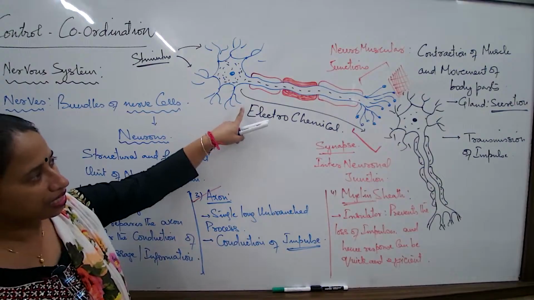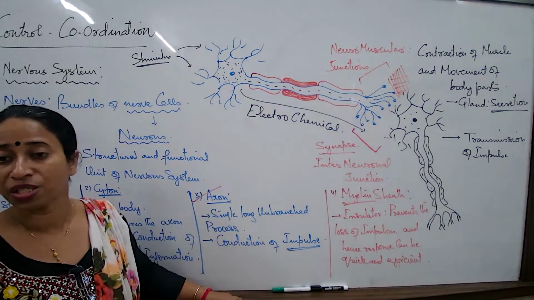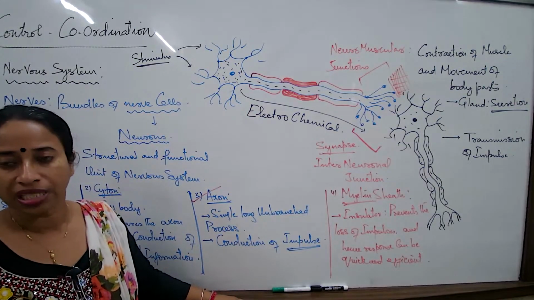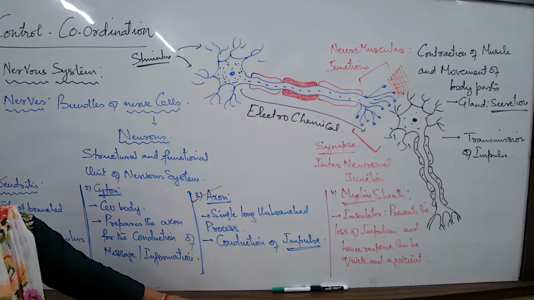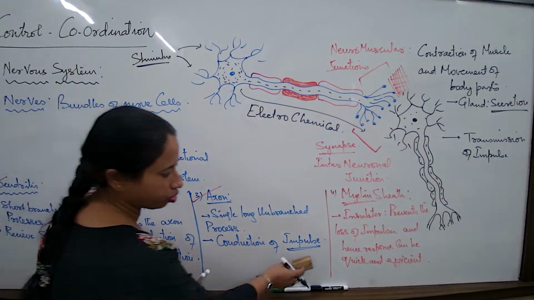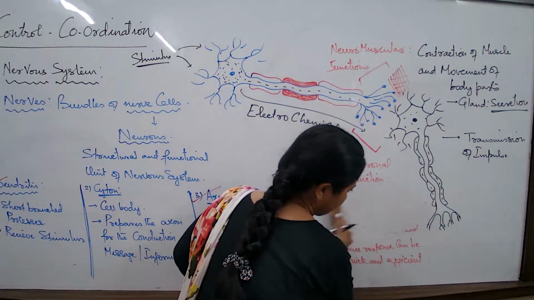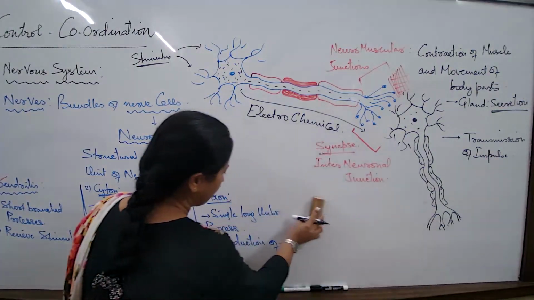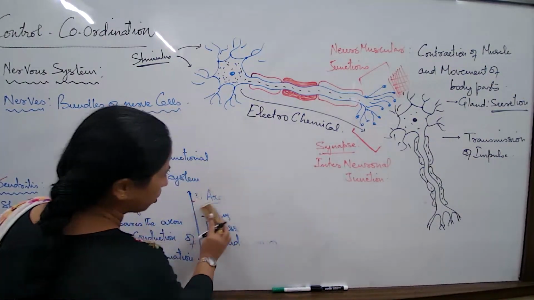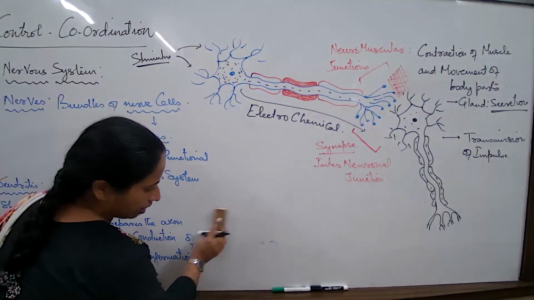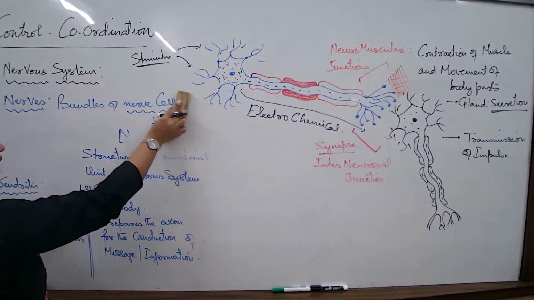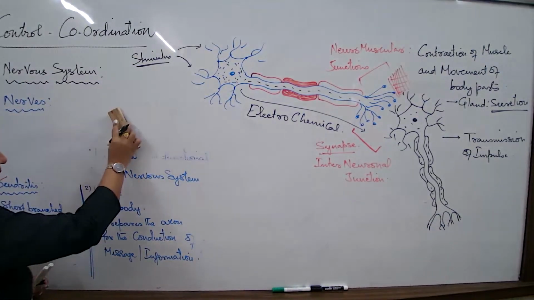Now we try to understand how this process happens. How does the electrochemical nerve impulse transmission happen? That's a process that we have to understand. Let us try to come across that. For the process of nerve impulse transmission, just try to understand a few words and concepts.